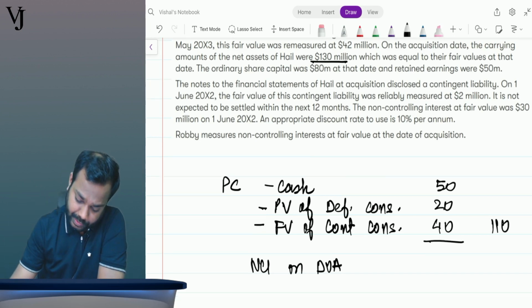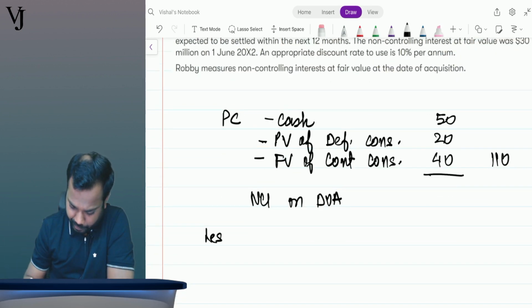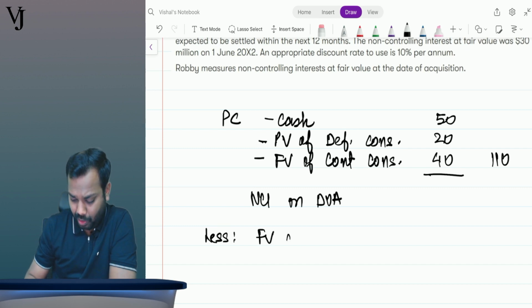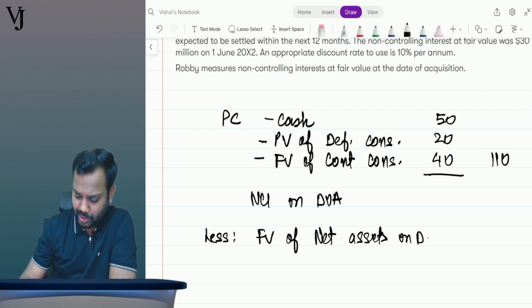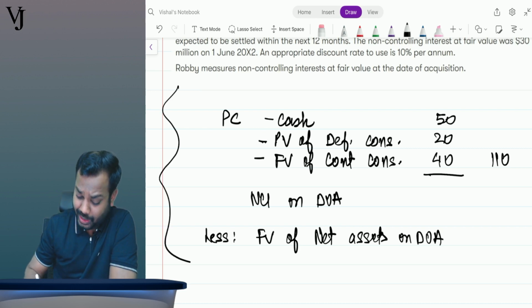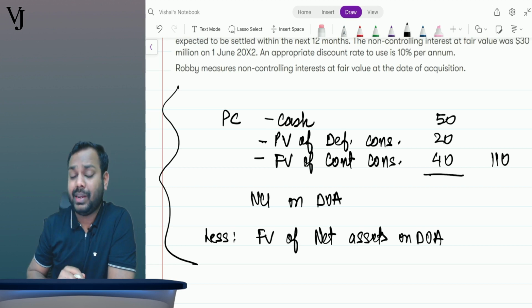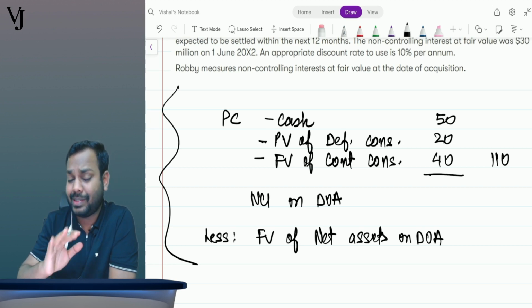Now then less fair value of net assets on date of acquisition. Sir, where do we need to show these workings? In that screen also, in that spreadsheet itself, you have to show the working.